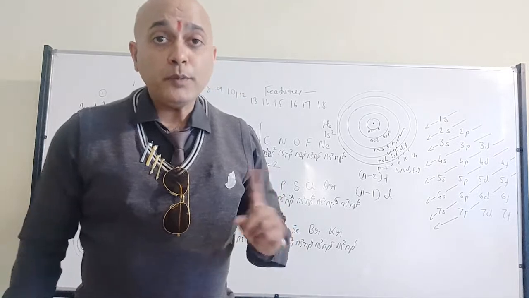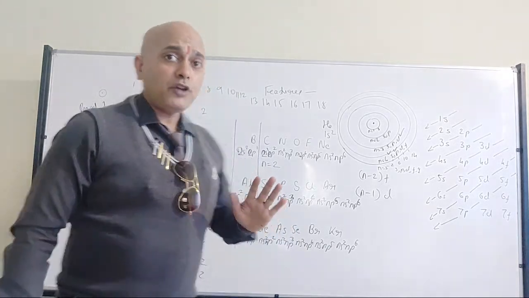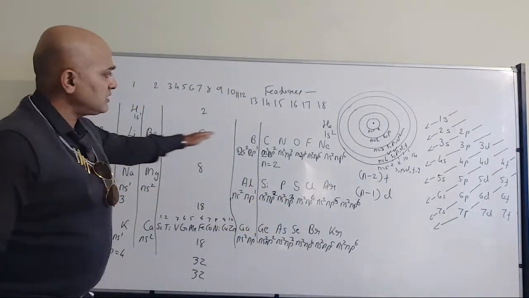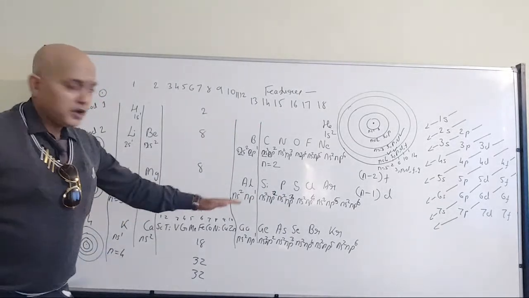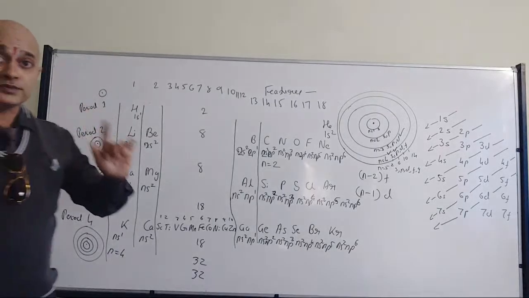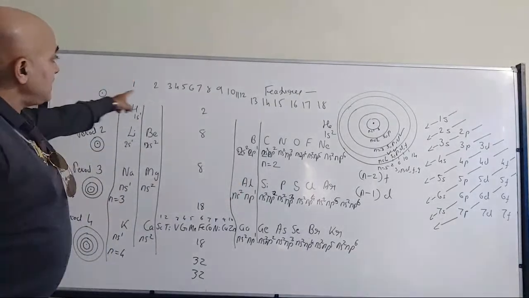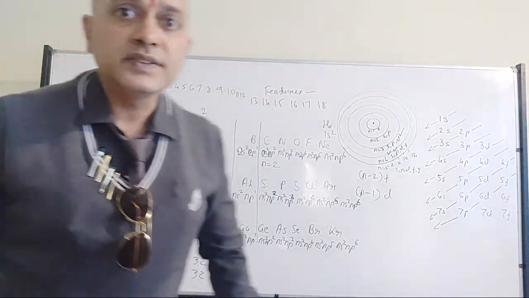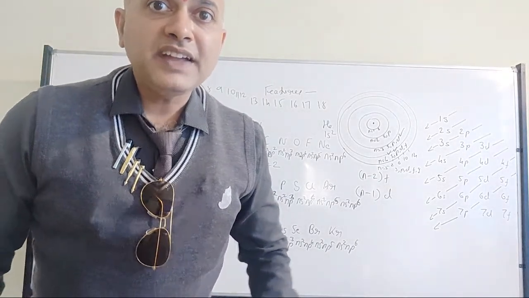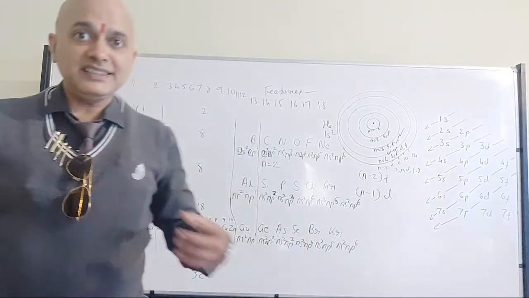I am not talking about period. Please remember, when I am talking about the period, it is a horizontal row. Now I am not talking about period. I am talking about the groups. So total how many groups we have? Columns we have 18. Groups are nothing but columns. Okay. Gahan is telling they lie in the same group.